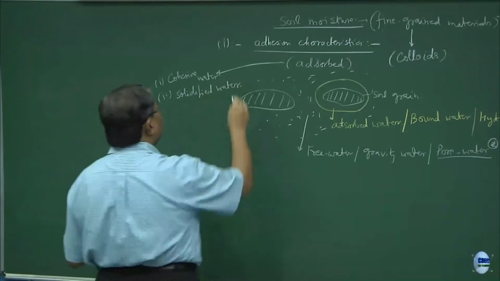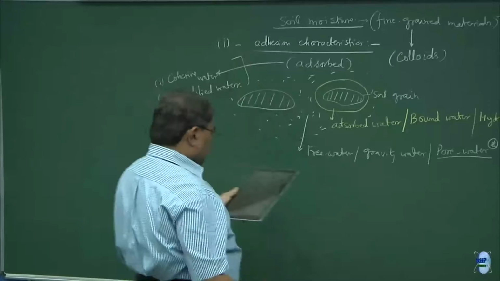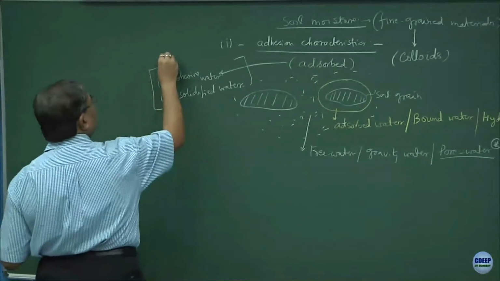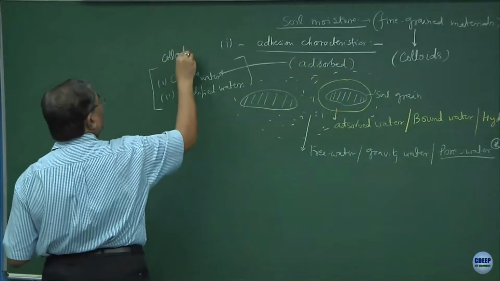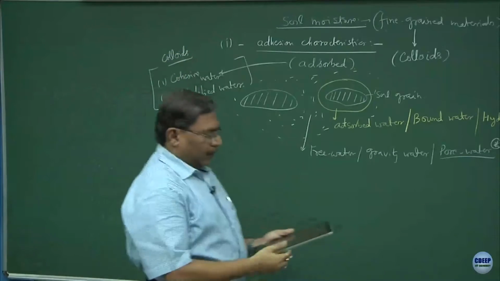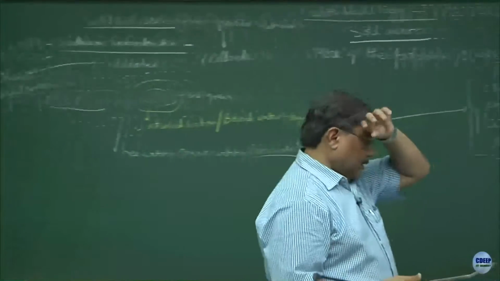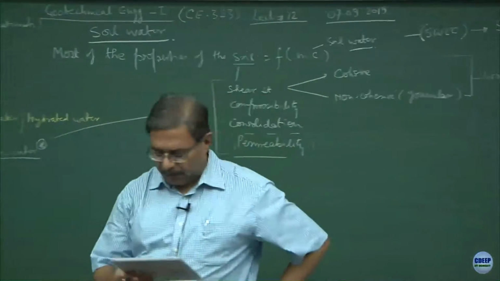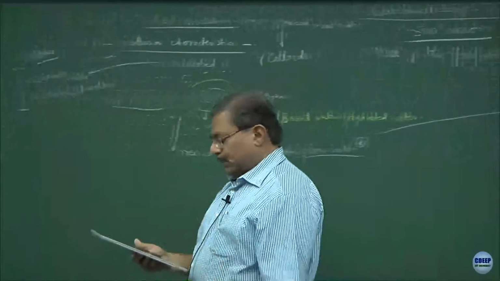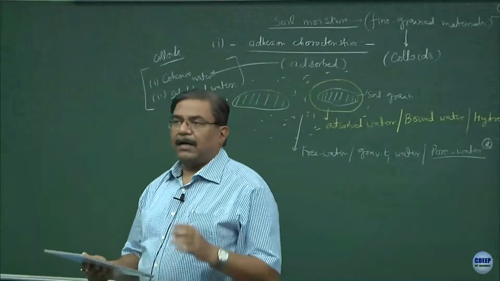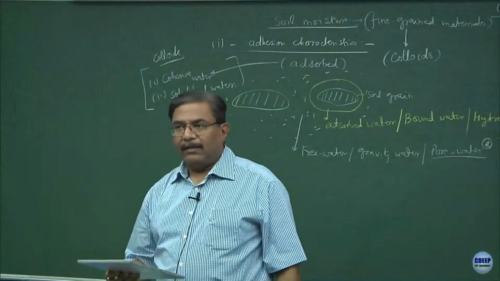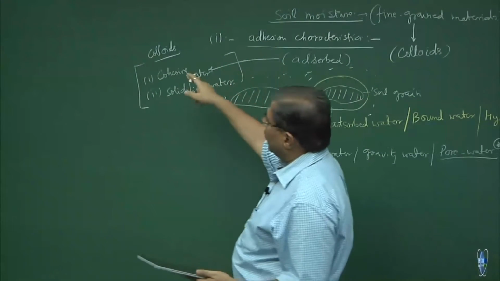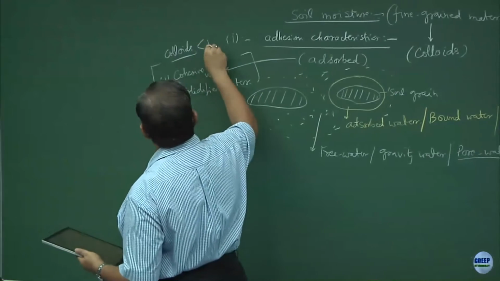Alright. So, the combination of the two is adsorbed water, which is a fundamental characteristic of the colloids. When you get a chance to work in this sub clay particle range, as I was talking about in the petroleum industry, normally these types of deposits are quite frequently encountered, where you are dealing with the subfraction of the soil particles which fall in the category of colloids, less than 1 micron.